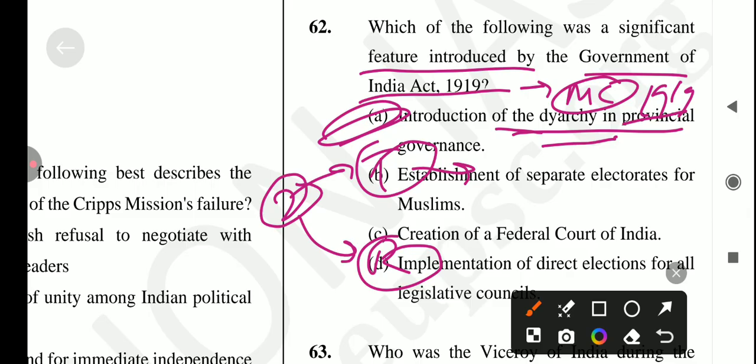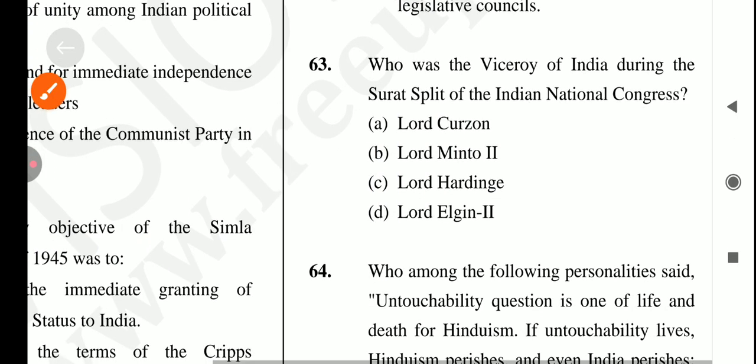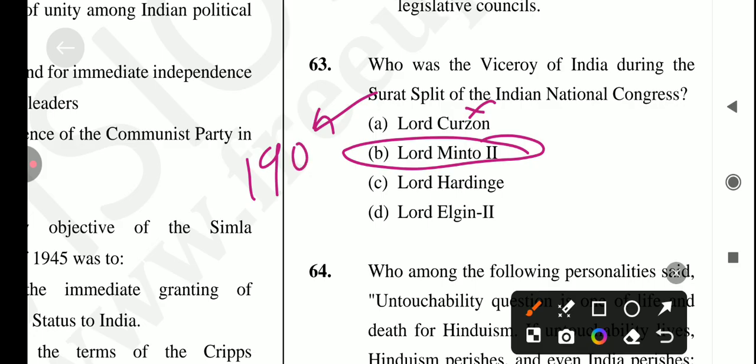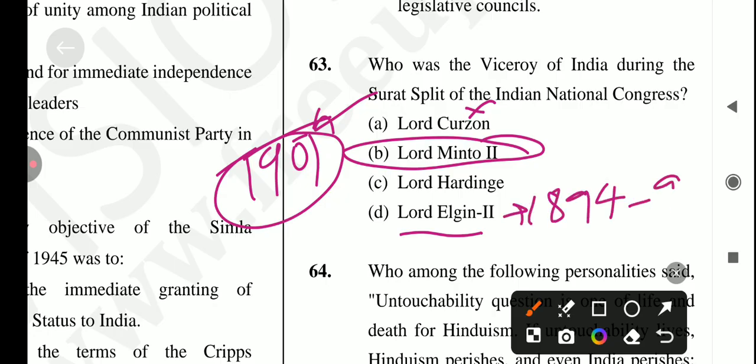Okay, let's come to the next question, which is: who was the Viceroy of India during the Surat split of the Indian National Congress? कौन थे, तो कर्जन थे, नो, इट्स Lord Minto II. Okay, Lord Minto II was the viceroy at the time of सूरत स्प्लिट, और सूरत स्प्लिट कब हुआ था, 1907 में। ओके, 1907 में. एंड इफ़ यू आर टॉकिंग अबाउट द टेन्योर ऑफ द लॉर्ड, सबसे पहला टेन्योर था लॉर्ड एल्गिन सेकेंड. ओके, इसका कितना था 1894 टू 1899.